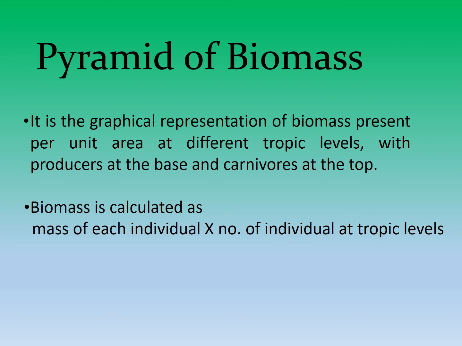Second is pyramid of biomass. It is the graphical representation of biomass present per unit area at different trophic levels, with producers at the base and carnivores at the top. Biomass can be calculated as mass of each individual into number of individuals present at each trophic level.